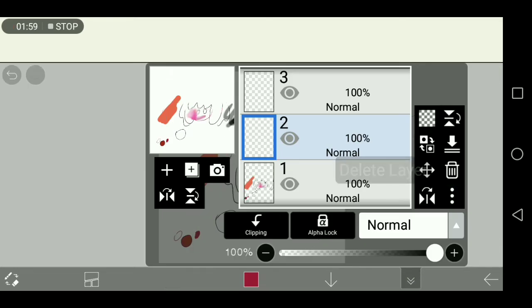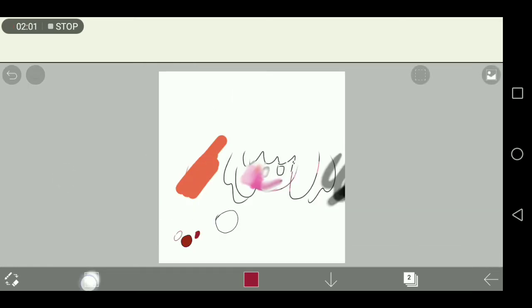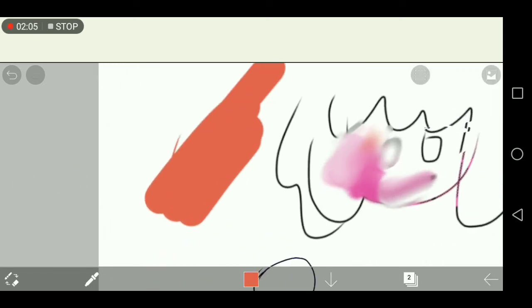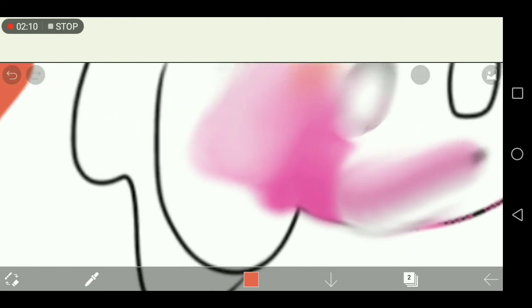Let's delete that layer for now. And then we have the eyedropper tool, and it takes the color that you tap. So if I want this specific shade of pink, then I just tap it and then I have that shade.